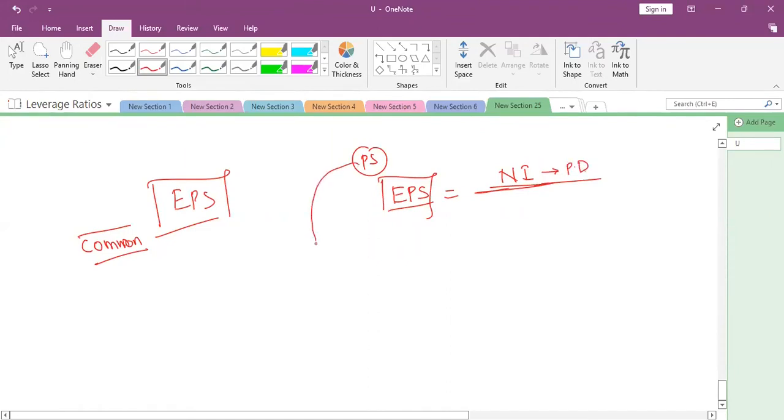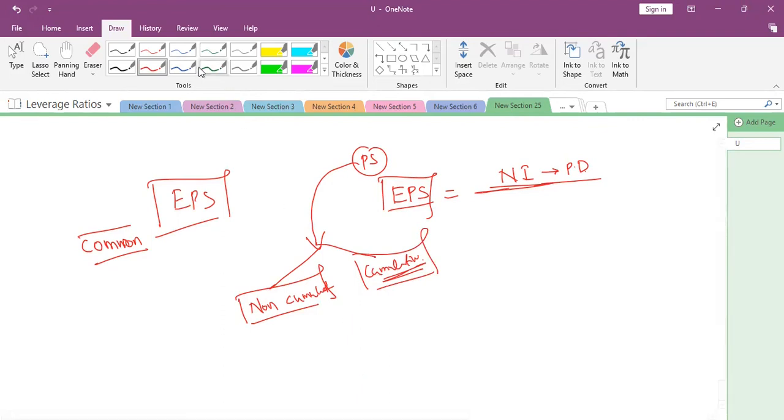However, we need to check whether the preference shares are non-cumulative or cumulative.